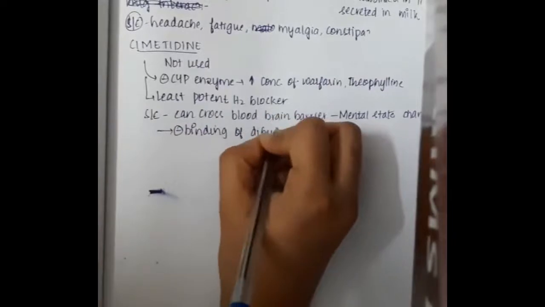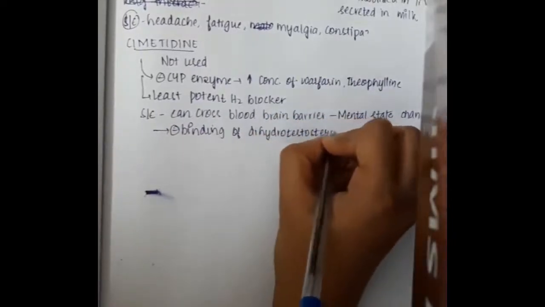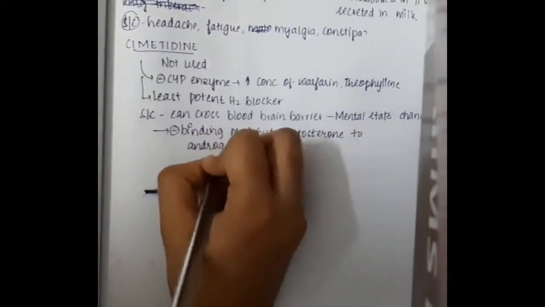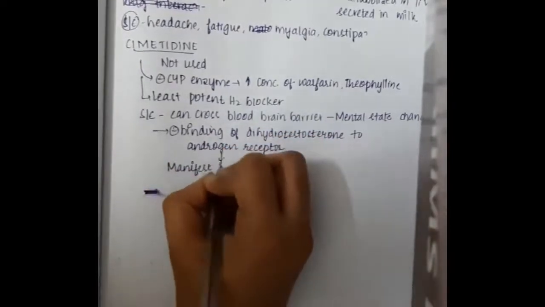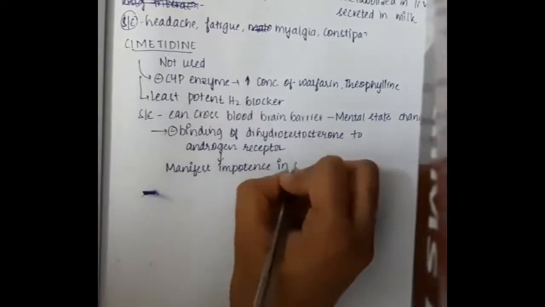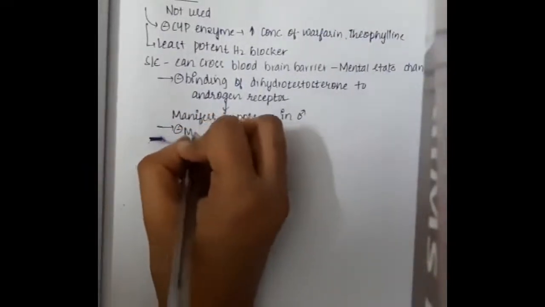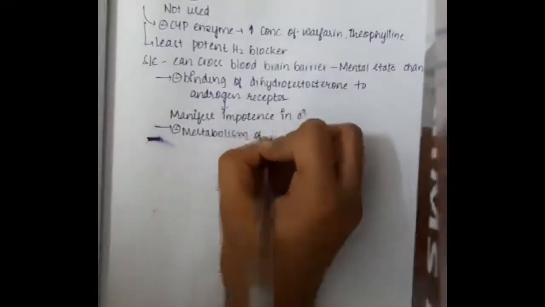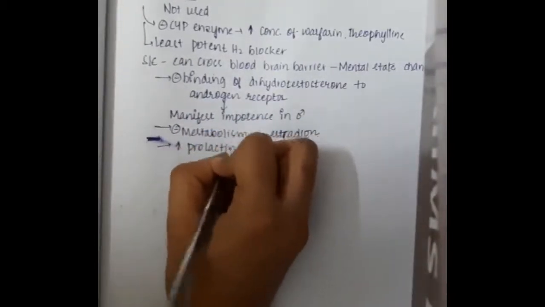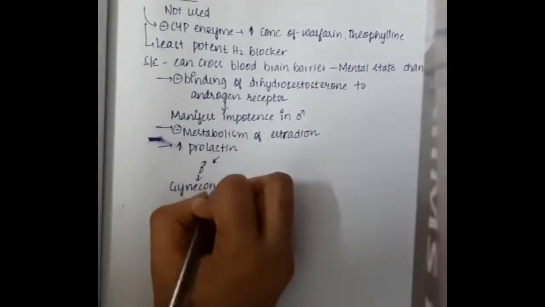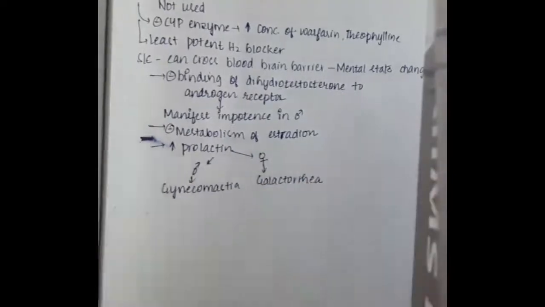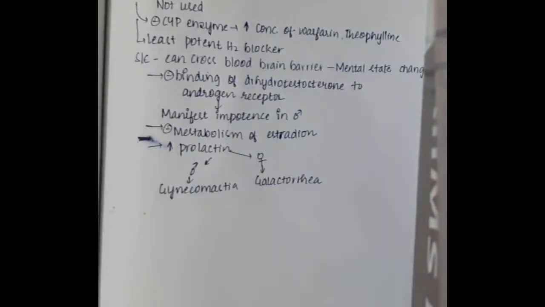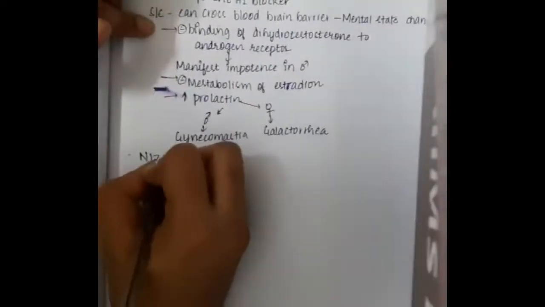Cimetidine can also inhibit the binding of dihydrotestosterone to androgen receptors, and thus can manifest impotence in males. It also inhibits the metabolism of estradiol. It increases prolactin levels, and thus in males it causes gynecomastia, and in females it causes galactorrhea. So these are the important points in cimetidine.